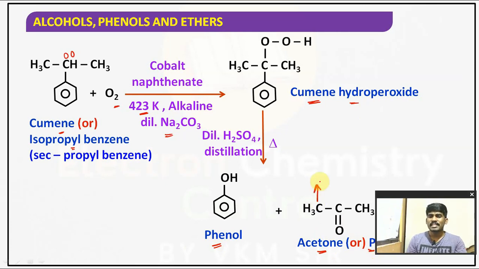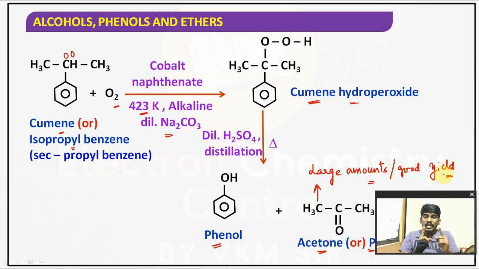Children, acetone is also formed in large amounts, or in good yield. That's the reason you can consider this reaction as a preparation method for phenol, and also as a preparation method for acetone, as acetone is also formed in larger amounts along with phenol. Understood? So we can consider this reaction as a preparation method for acetone.